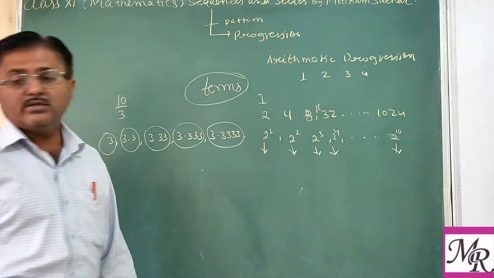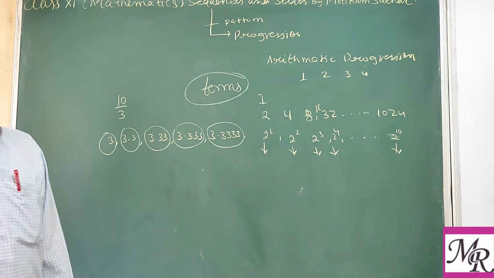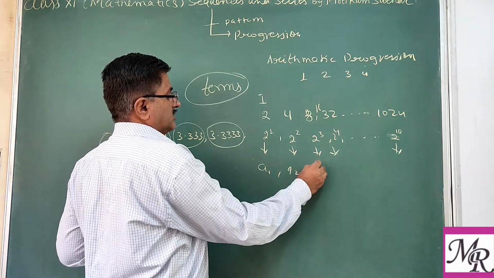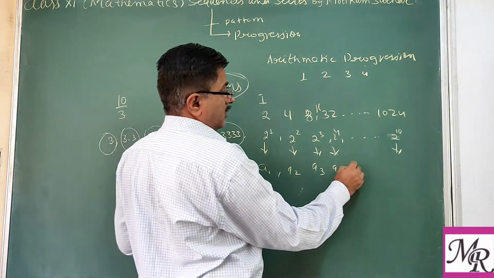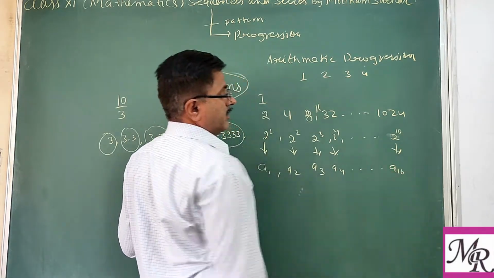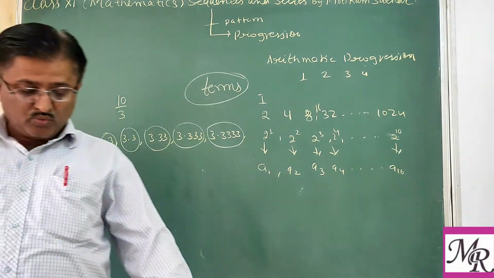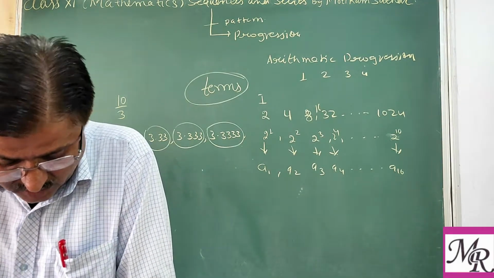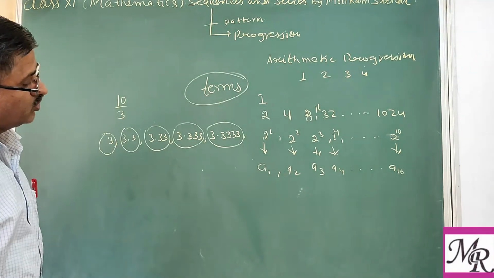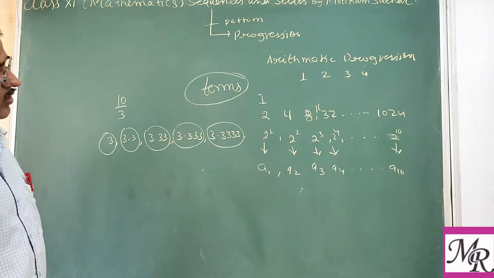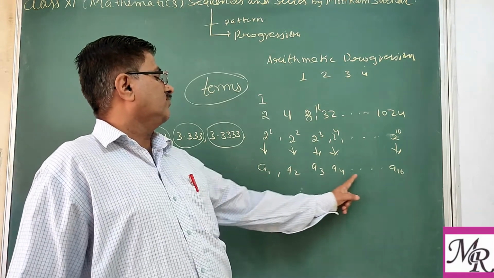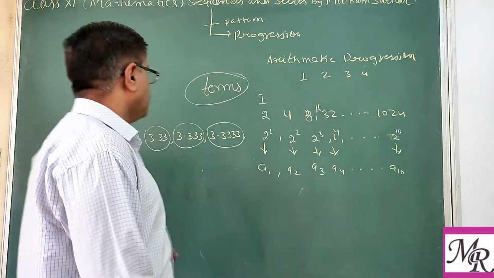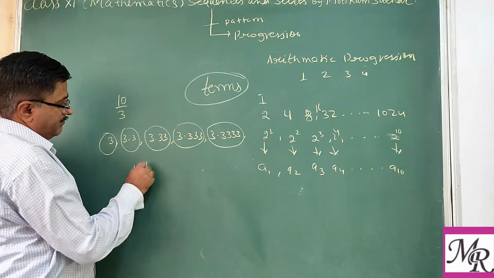This is called a term. So generally we write the terms as a1, as you have already seen, a2, a3, a4 and a10. Or we may call them the first term, second term, third term, fourth term or nth term. The position of the term is denoted by the subscript 1, 2, 3, 4 up to a10, like this. Similarly, if you find the nth term